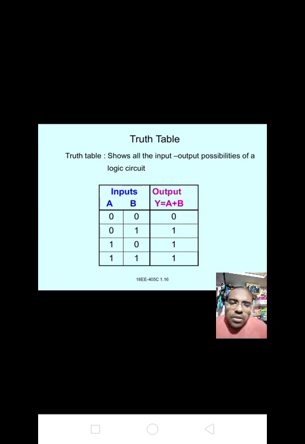Now we give the input 0 0 to the OR gate, we get the output y equal to a plus b, which is 0. If we give 0 1, we get the output 1. If we give 1 0, we get the output 1. If we give 1 1, we get the output 1.